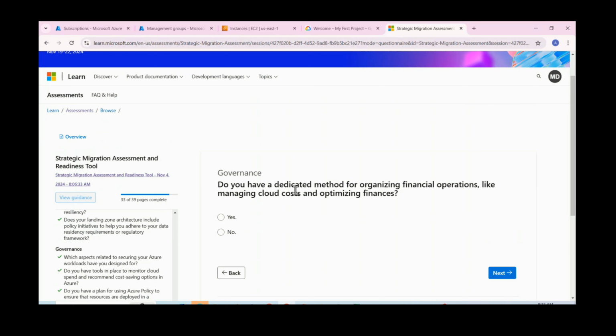Do you have a dedicated method for organizing financial operations like managing cloud cost, like FinOps you can say? FinOps will observe whatever amount we are spending in the cloud, and whether we are getting output or profit or not, they will try to analyze that. Do you have a dedicated method? We don't have a method. Let us see.